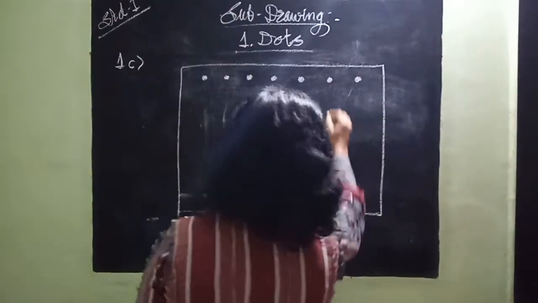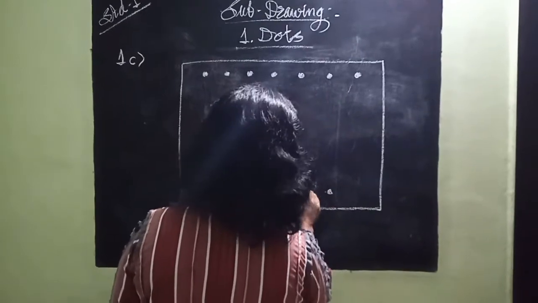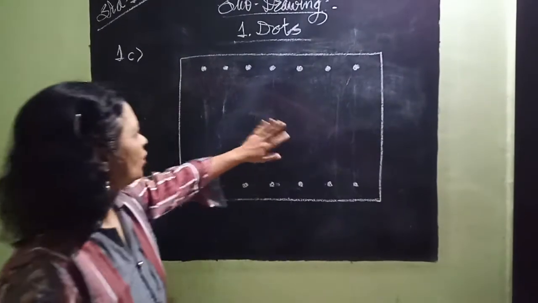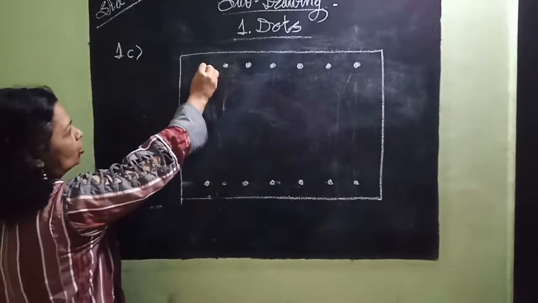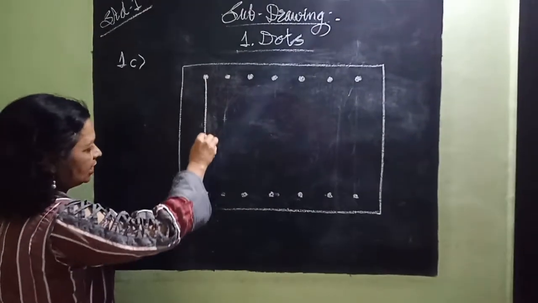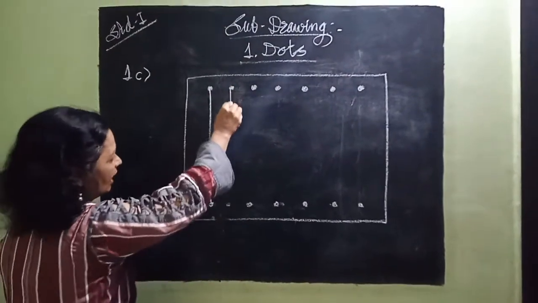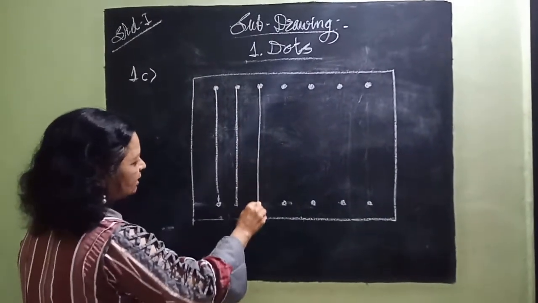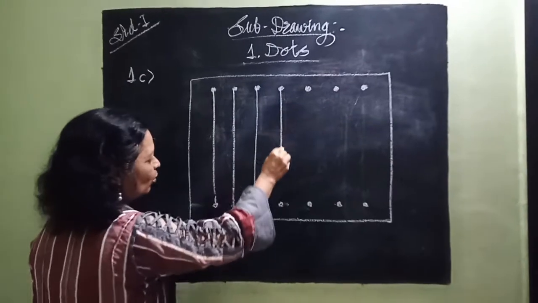Okay, find out. See, this is here, this one is here, and this one is here. So what is the activity? Join the dots in a straight line. This is the activity given in your book. So complete this activity at home.